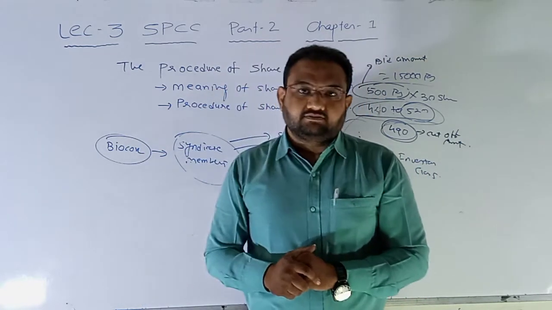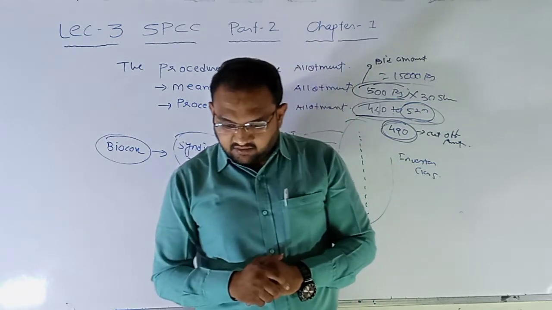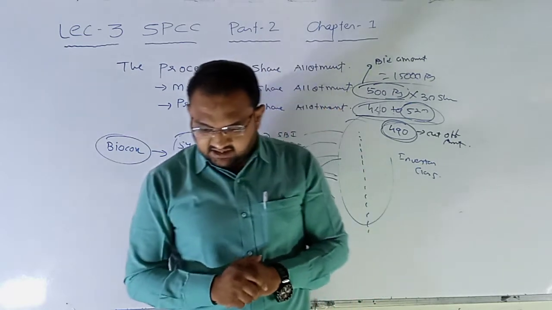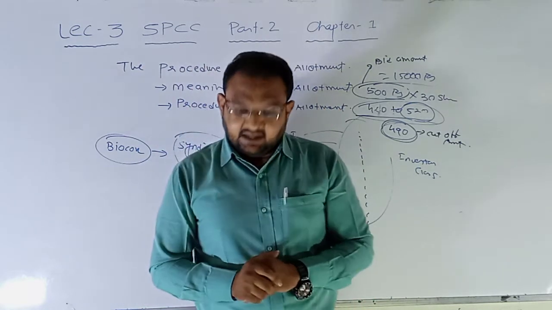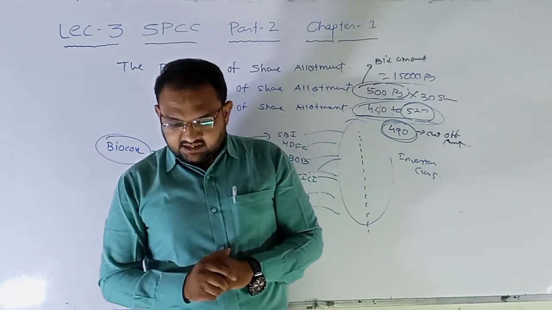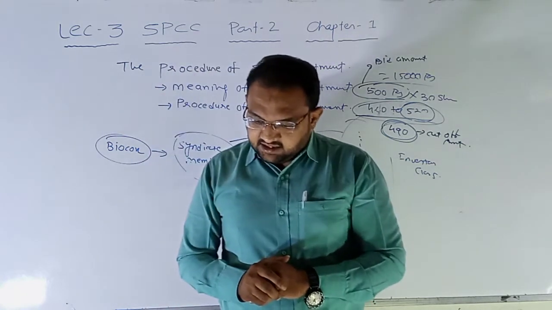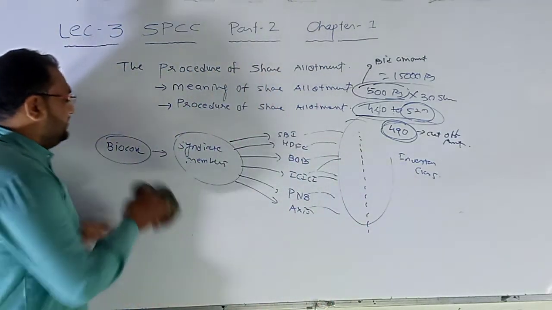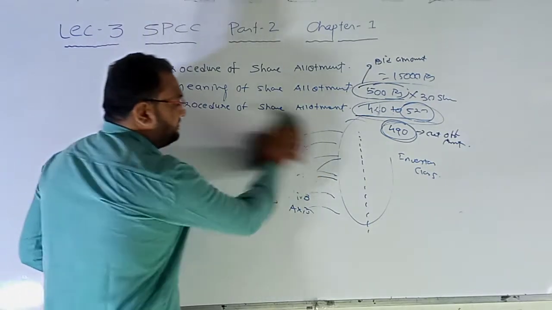Fifth point, the basis of allotment among applicants from various categories of investors is decided jointly by the registrar to the issue, lead manager, syndicate member, company secretary, and board of directors. I hope you got all these points very clearly.